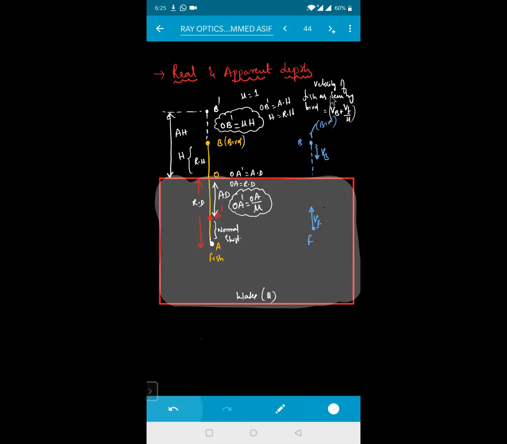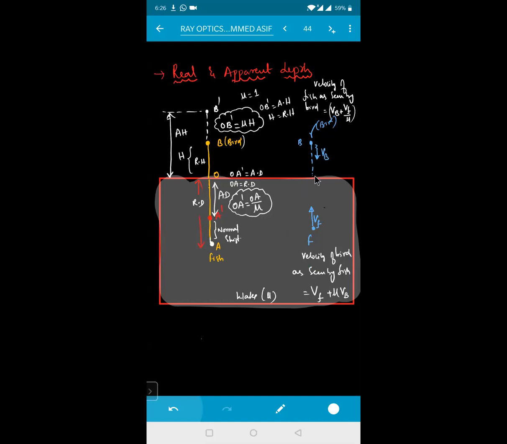Clear? Velocity of the fish as seen by the bird will be equal to what, beta? You take the velocity of the bird plus velocity of the fish divided by your refractive index, and that will give me the velocity of the fish as seen by the bird. Now here, if I am writing velocity of bird as seen by whom, beta? Fish. As seen by your fish, that will be equal to velocity of your fish as it is plus refractive index of that medium into your velocity of your bird. That will be the relation.